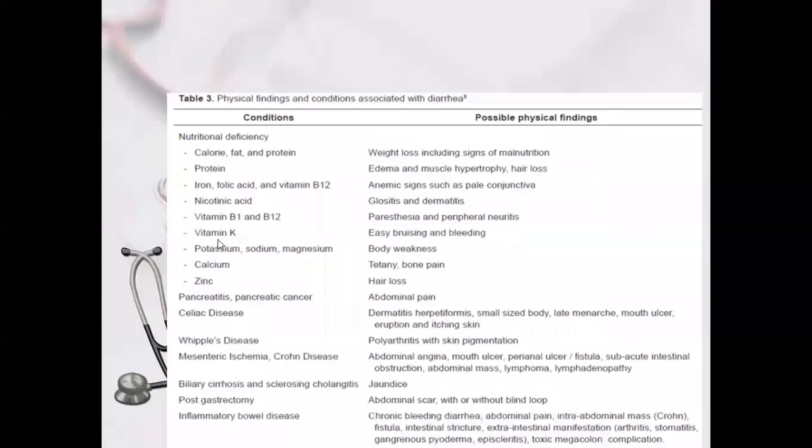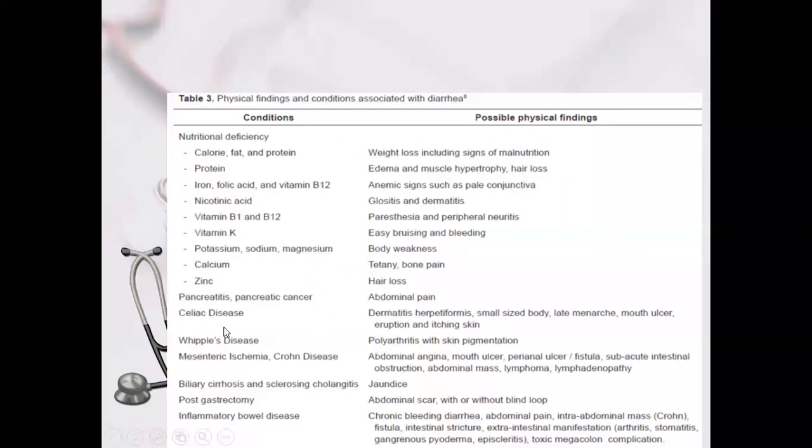Then there are the physical findings. When there is malabsorption, there will be nutritional deficiency: calorie, fat, and protein deficiency causing weight loss and malnutrition. Protein loss will cause edema and hair loss. Iron, folic acid, and vitamin B12 deficiency will cause anemia. Nicotinic acid deficiency will cause glossitis and dermatitis. Vitamin B12 deficiency will cause paresthesia and peripheral neuritis. Vitamin K deficiency will cause bruising. Potassium, sodium, and magnesium deficiency will cause body weakness. Calcium deficiency causes fatigue and bone pain. Zinc deficiency causes hair loss, and the child will be malnourished.